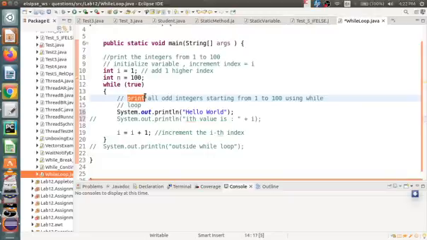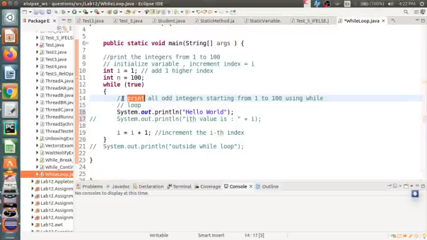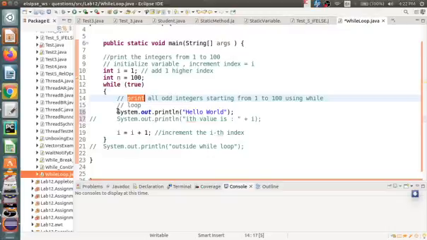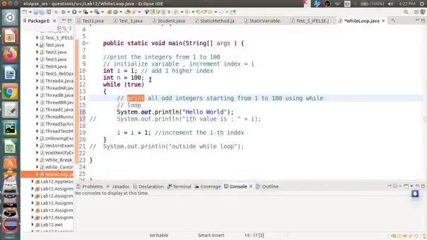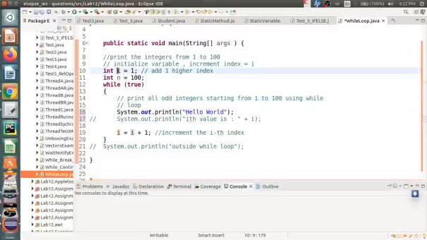If you want to write some comment inside the program file or Java file, you can use this double slash. Now, what is our objective? I want to print hello world 100 times. So I have to initialize one counter, that is I. This is the counter, or you can call it an iterator.